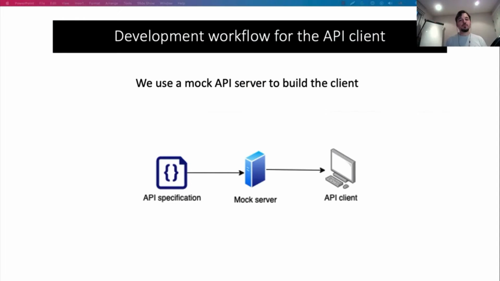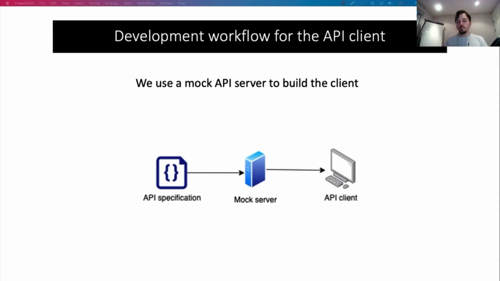Now, what does the development workflow look like for the client development team? Well, in this case, we will leverage the API documentation to run mock servers, which we can use to validate the integration between the API client and the server. Of course, at some point, you want to make sure that the client is also working against the actual server implementation. But while the server is being developed, you can use mock servers to replicate the behavior of the actual server.